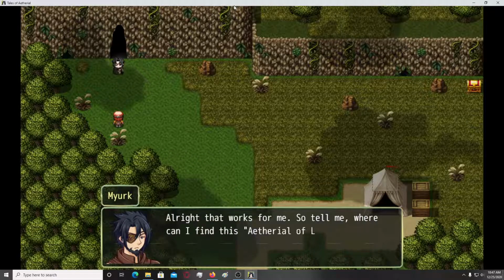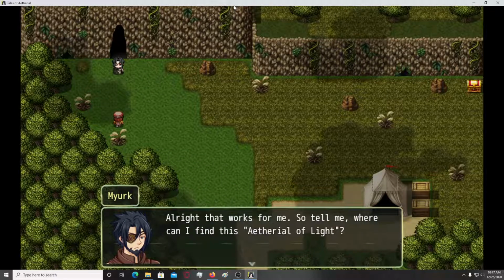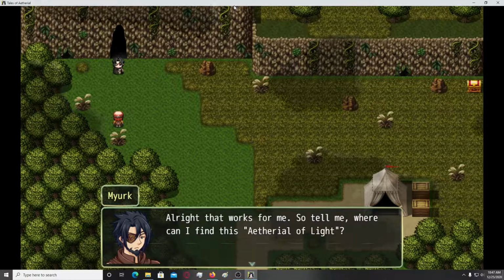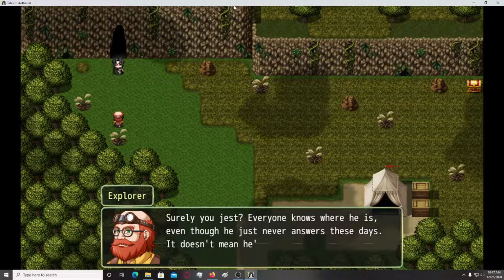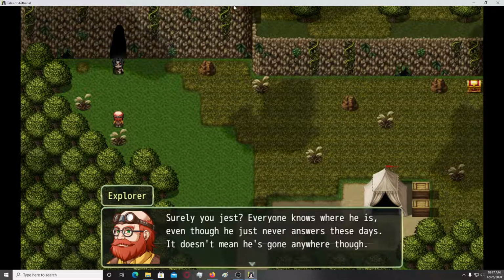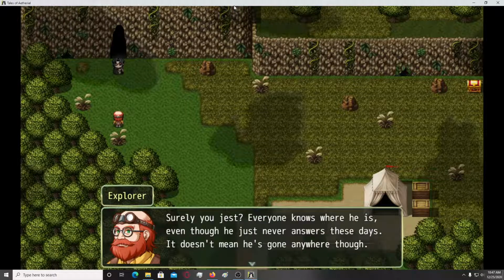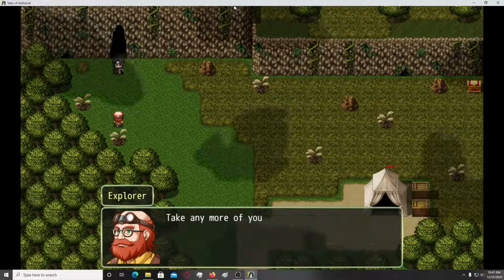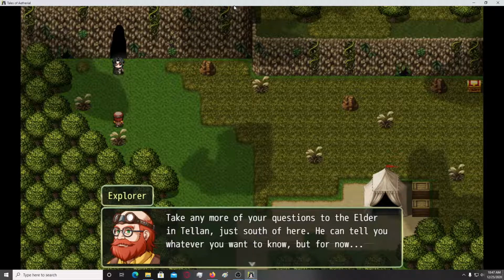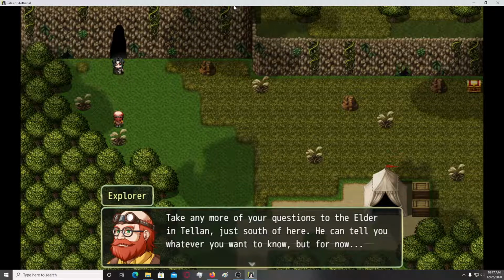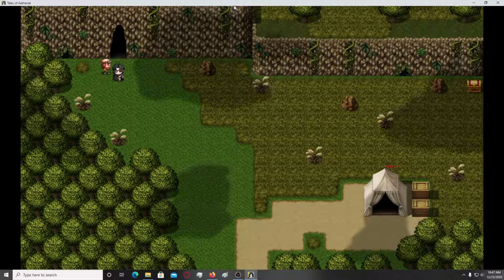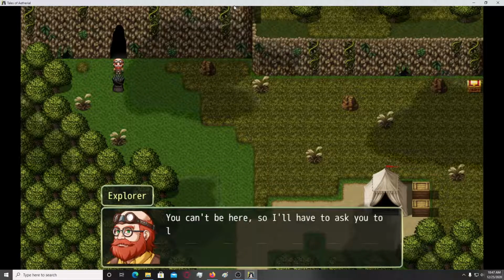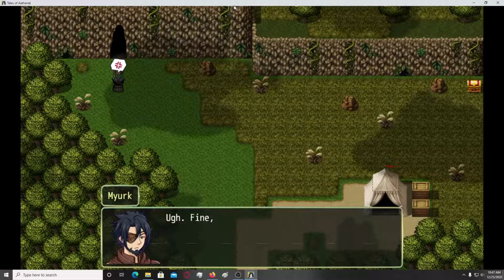Alright. Right, that works for me, so tell me, where can I find this Aetherial of Light? Surely you jest. Everyone knows where he is, even though he just never answers these days. It doesn't mean he's gone anywhere though. Take any more of your questions to the Elder in town. He can tell you whatever you want to know, but for now, you can't be here, so I'll have to ask you to leave.